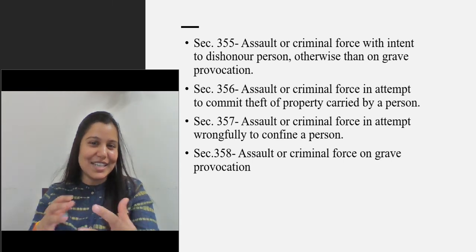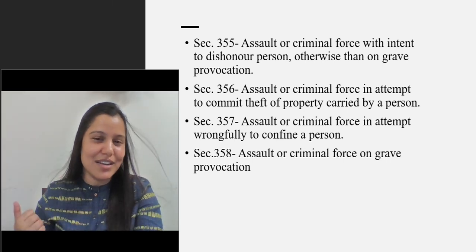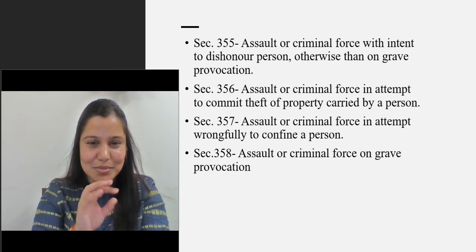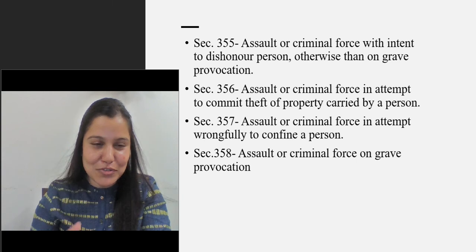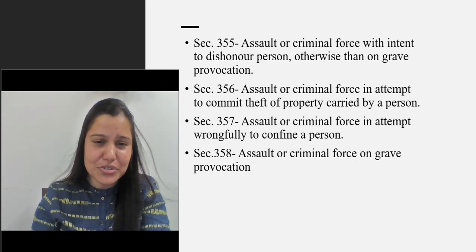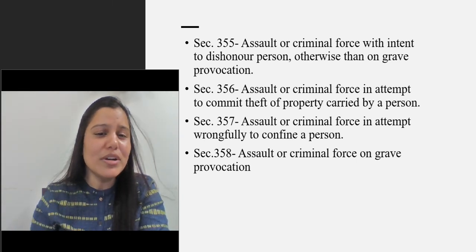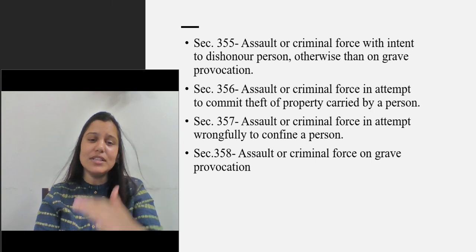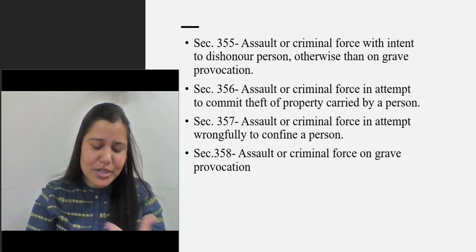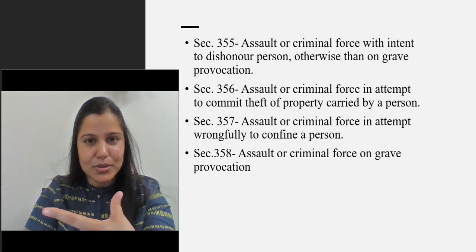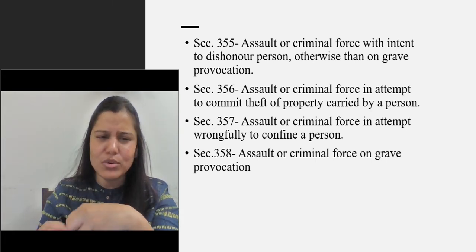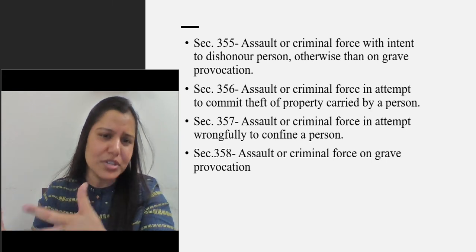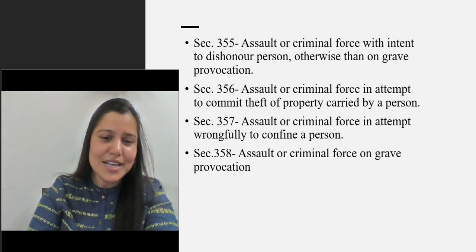So let's not take this in detail here, otherwise the same time will be consumed for this topic. Section 358, assault or criminal force on grave provocation. So these are the sections which are relevant and which are the aggravated forms, you can say, or the different cases in which assault and criminal force have been used. So these are the sections.